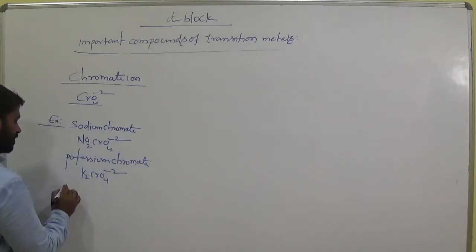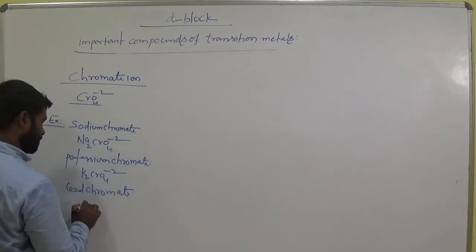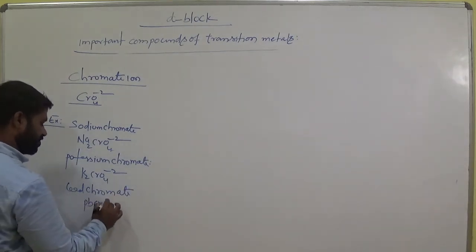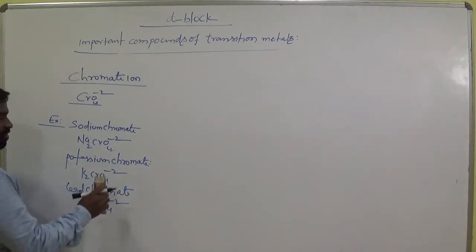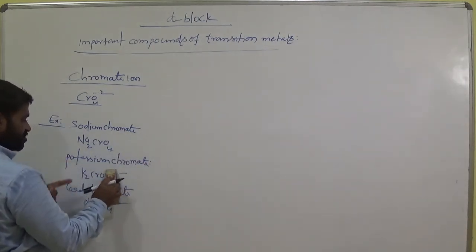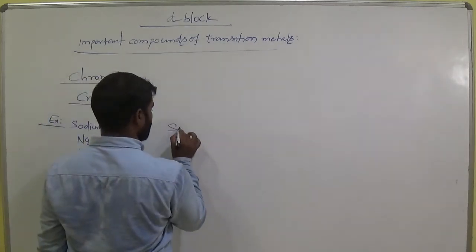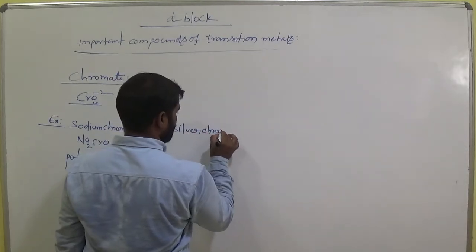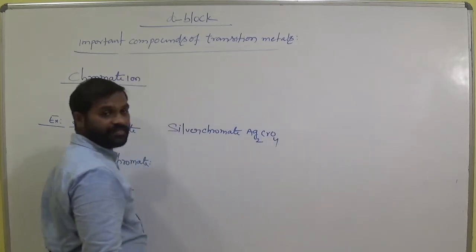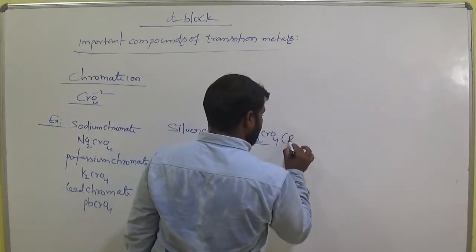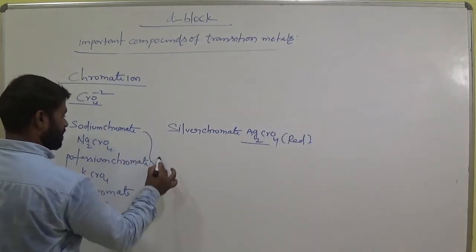Lead chromate, PbCrO4. Okay, clear? So no need to mention the -2 when it is with sodium or potassium. Silver chromate, Ag2CrO4. Okay, so this is red in color, and these others are all yellow in color.